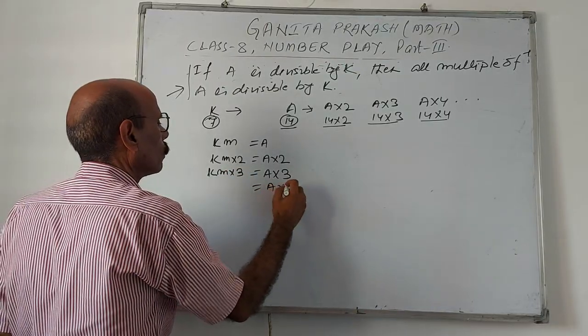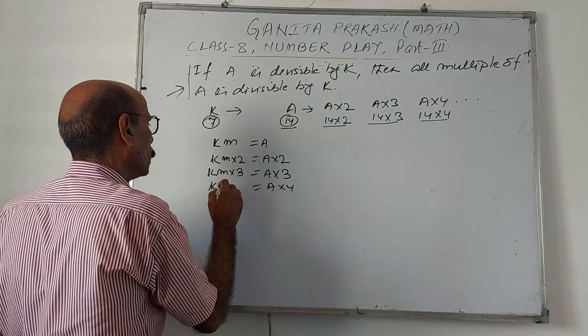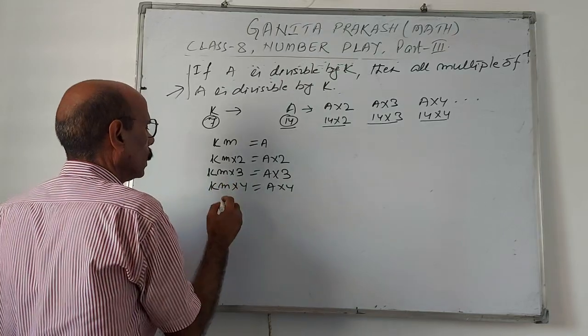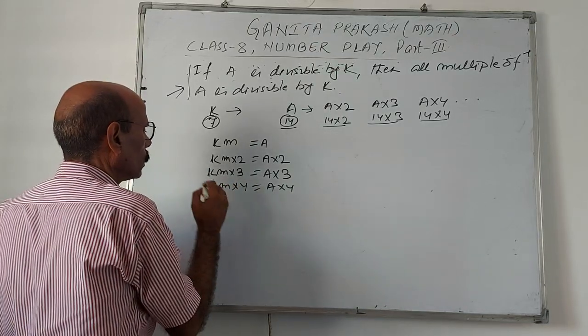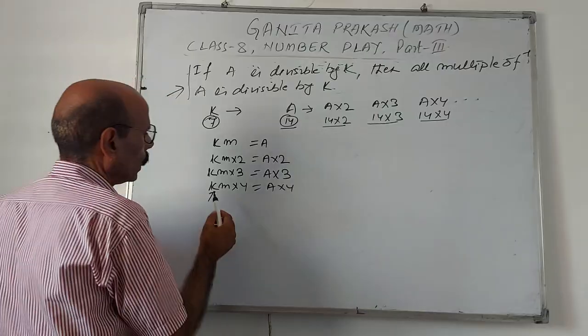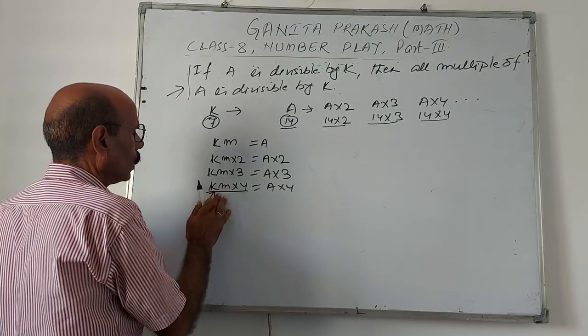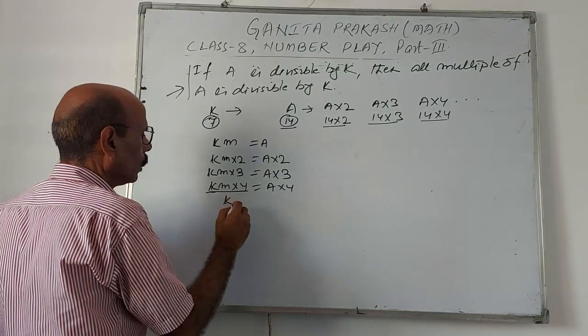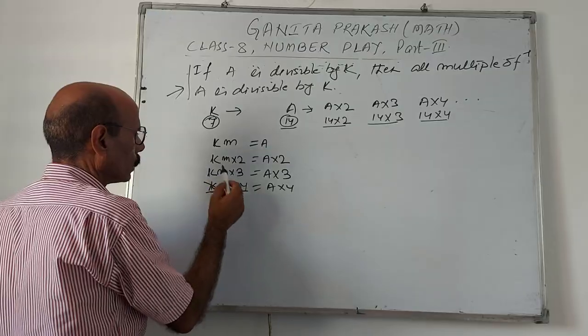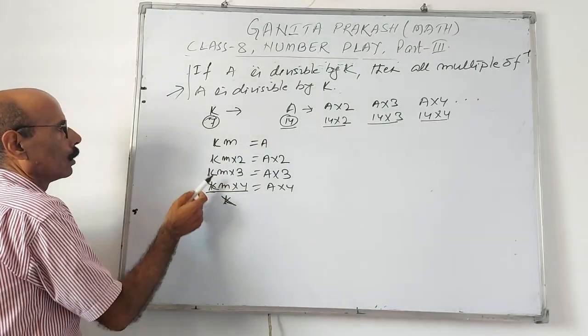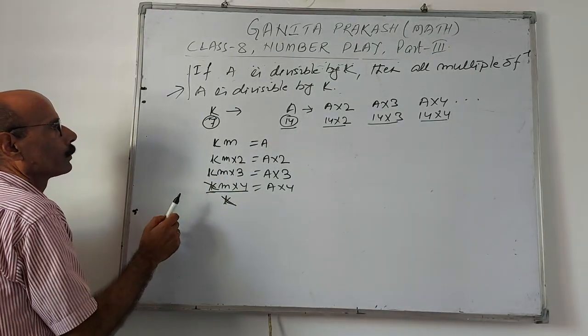Like this, we can go ahead. Here in the multiples, see, K is available. That means this number is divisible by K. If you divide by K, it cuts. We can prove it like this.